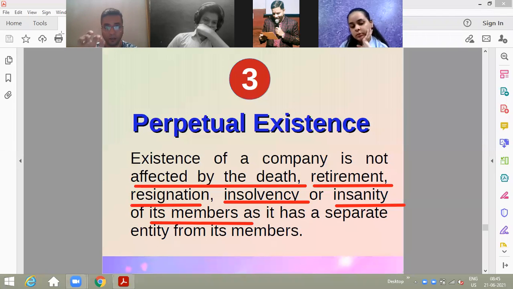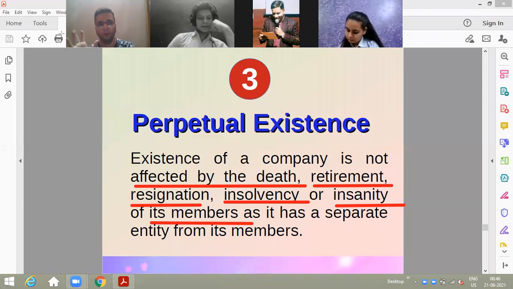Listen to the judgment very clearly, and please write it down in your notebook, because this is one of the features of your company that you can write in the example. The court made a judgment that any member may come, any member may go. I repeat, any member may come, any member may go, but it is not going to affect the continuity of the company.